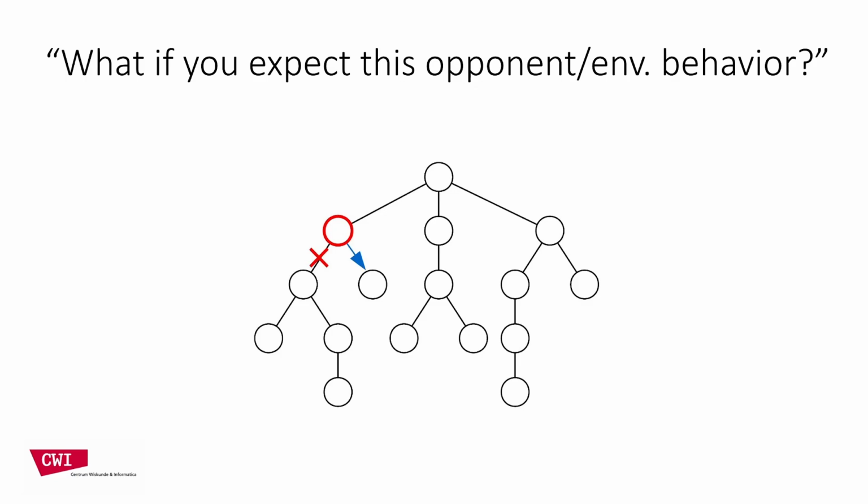For the question, what if you knew that the opponent will do this? Or what if you knew that this will happen in domains without opponents in general? We allow the user to specify constraints that they think will hold true in all possible futures and that MCTS might not have known about in its search.